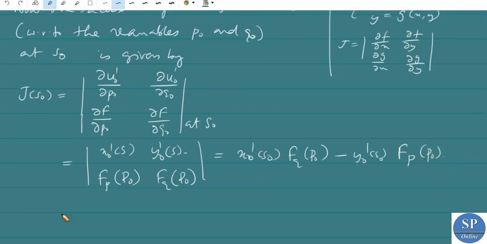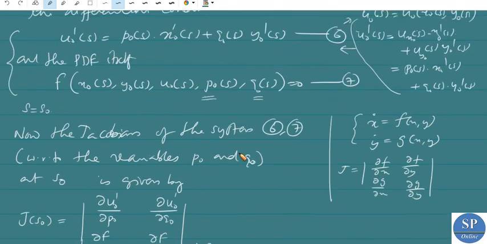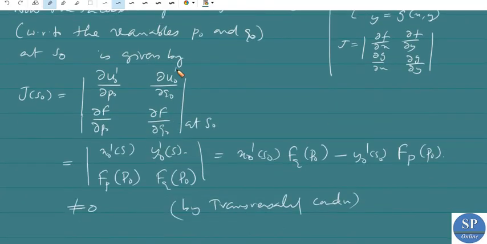This is not equal to 0 by using the transversality condition. By the transversality condition, we have this is not equal to 0. So the Jacobian of this system with respect to P naught and Q naught is not equal to 0.